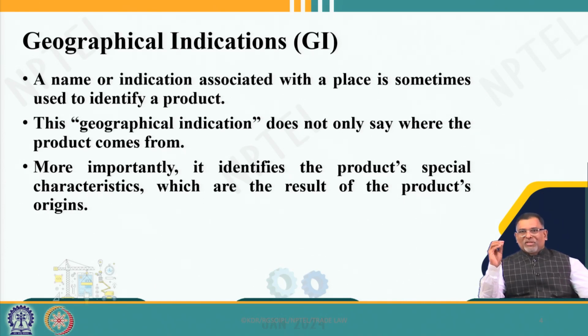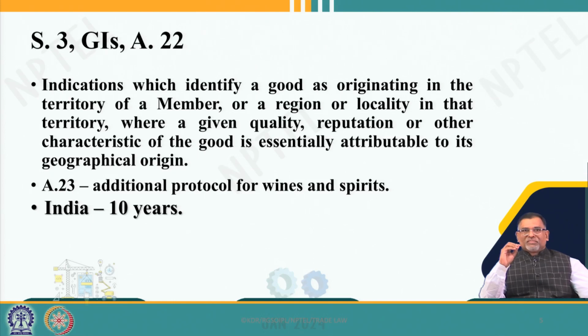These particular products are associated with a particular geographical area of India, and the product is identified in the name of that particular place with a special characteristic and a special reputation, then only it can be considered as a geographical indication.